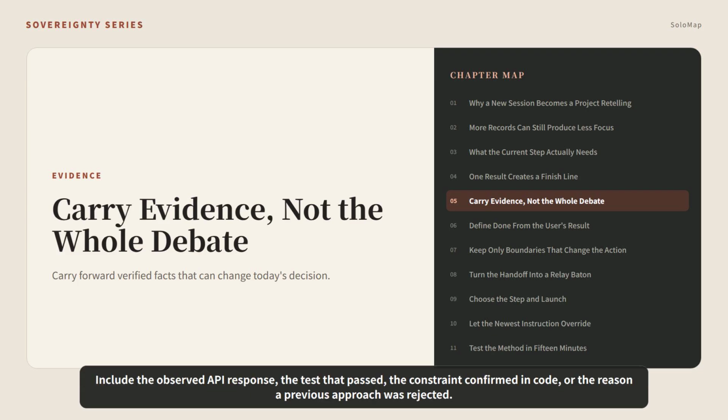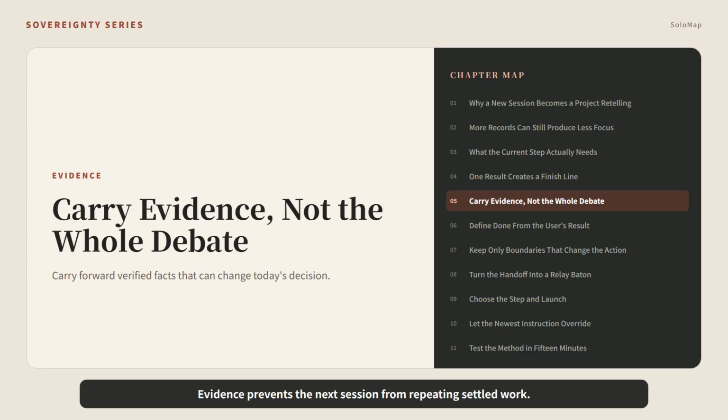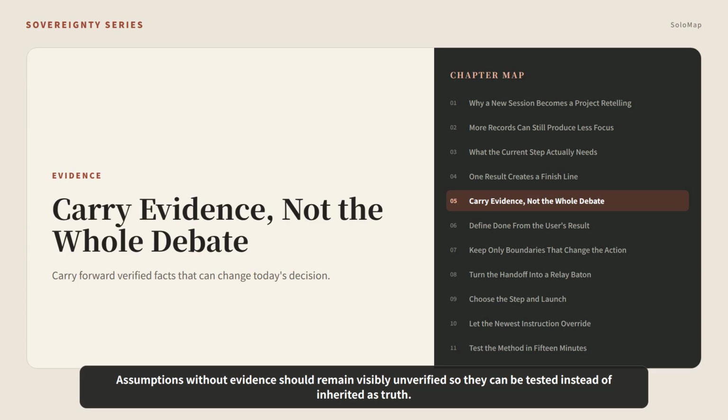Next, carry forward evidence rather than the entire discussion. Include the observed API response, the test that passed, the constraint confirmed in code, or the reason a previous approach was rejected. Evidence prevents the next session from repeating settled work. Assumptions without evidence should remain visibly unverified so they can be tested instead of inherited as truth.